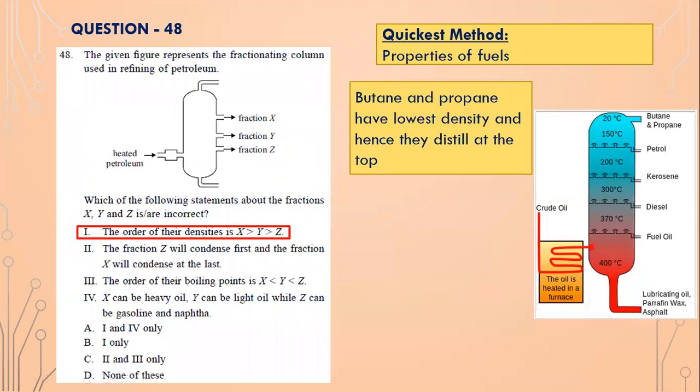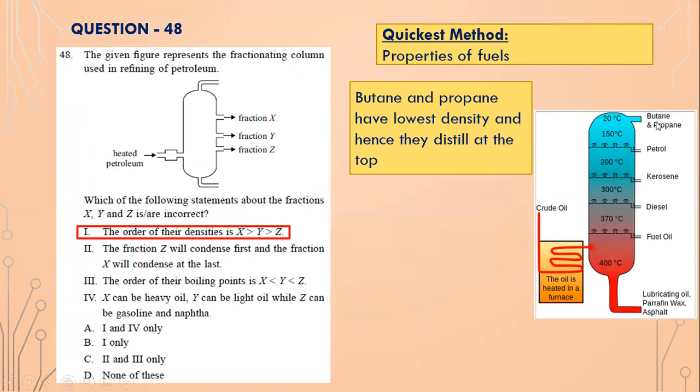48. The given figure represents the fractionating column used in refining of petroleum. Okay, so again you remember the fractional distillation of crude oil. So what comes at the bottom? Lubricating oil, paraffin wax, and asphalt. It comes at the bottom.